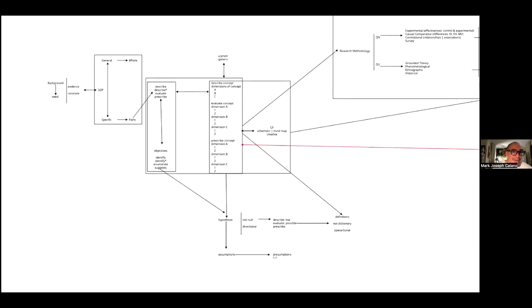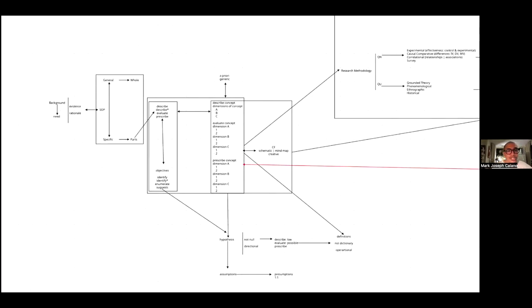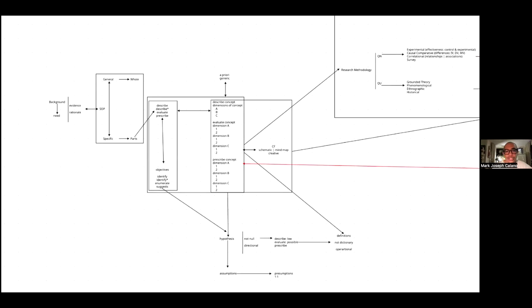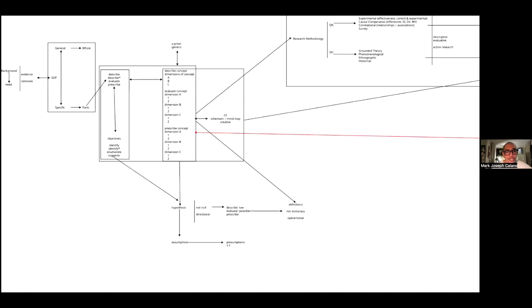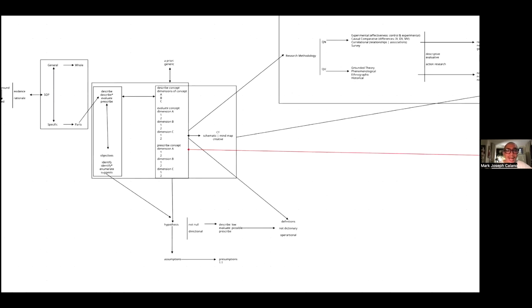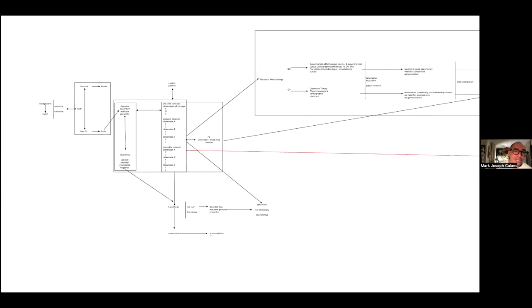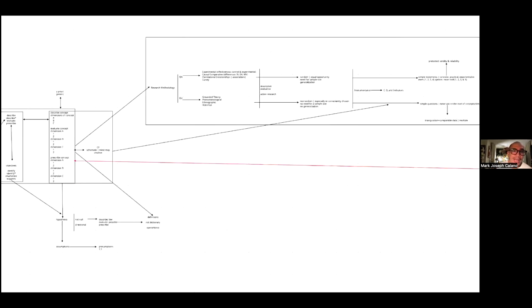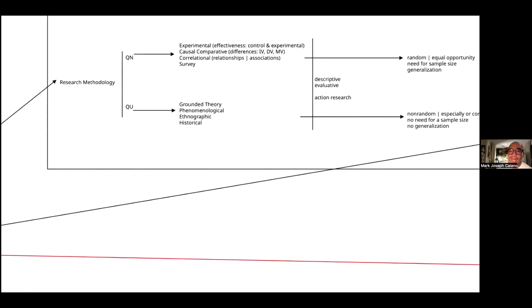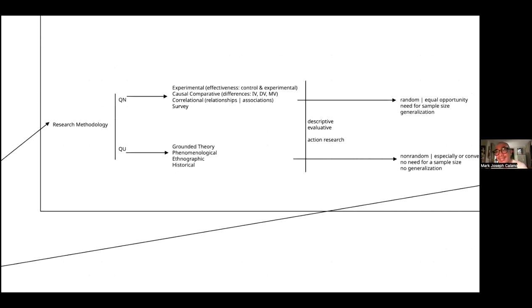So we've looked at the background of the study. We looked at the general and the specific questions. We've looked at how the specific and general questions are related to the objectives, have a one-to-one correlation with the hypothesis and the assumption, but is also defining how the RRL will look like, and how the RRL and the conceptual framework are actually reducible to each other. We've looked at also research methodology and tried to operate on the quantitative and qualitative world. Of course, there's a mixed method.